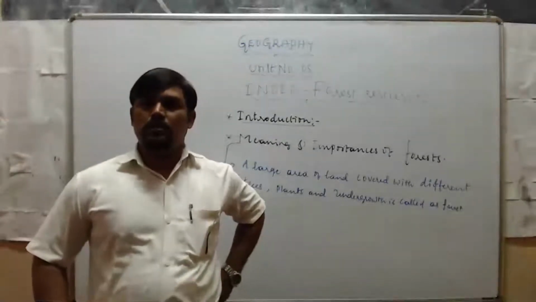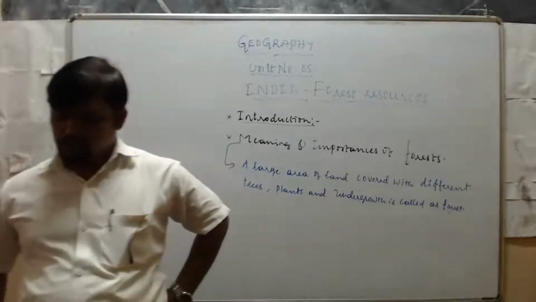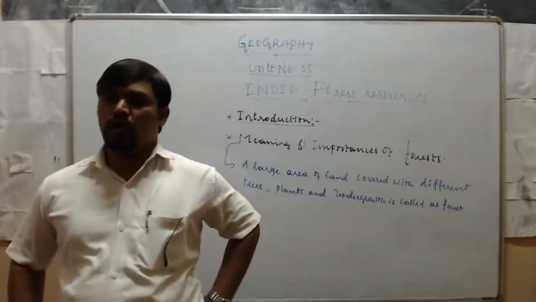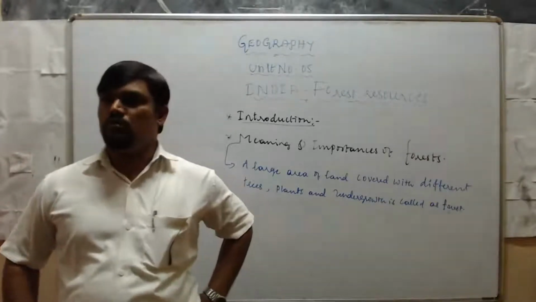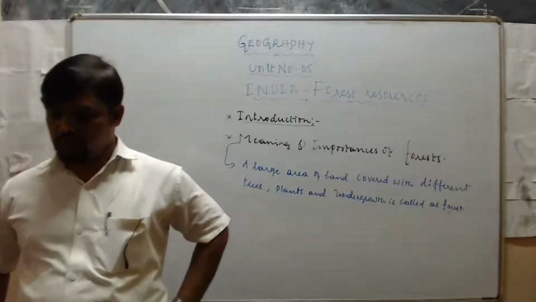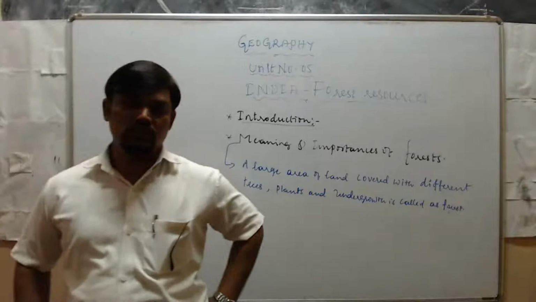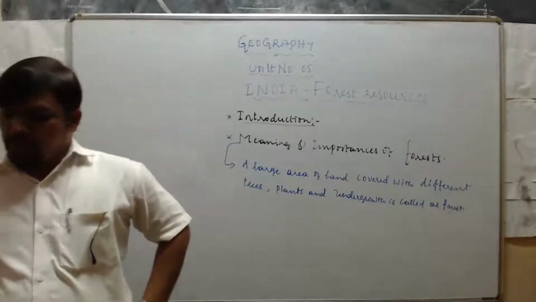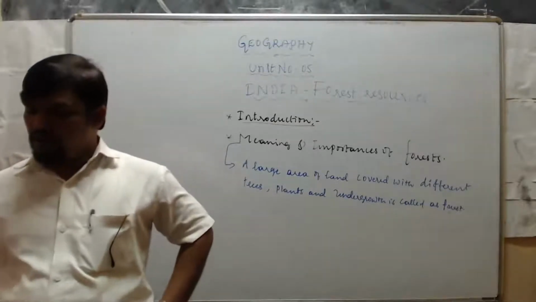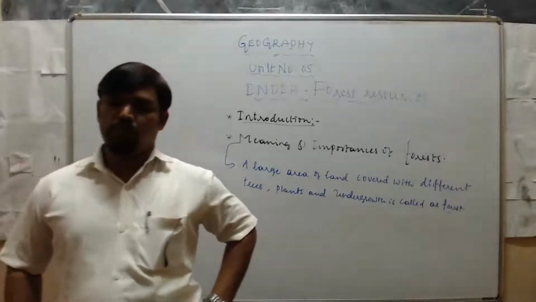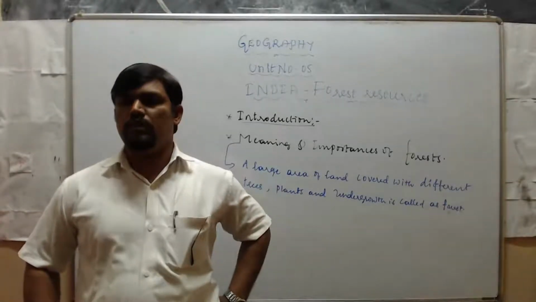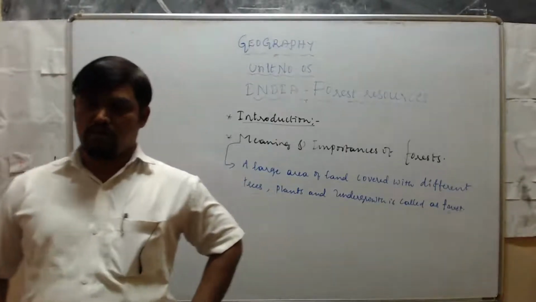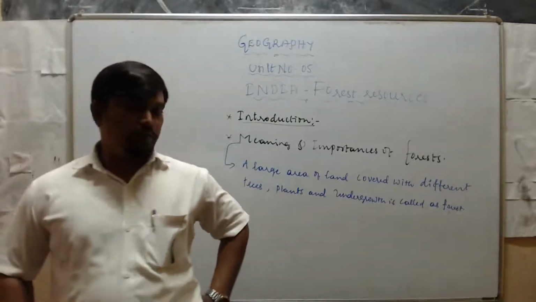Yes, forest provides raw materials for industries. For example, bamboo and sandalwood are important woods provided to industries. Forests provide raw materials to forest-based industries. Next, forests provide fodder for livestock and employment opportunities for the people. A separate forest department is there, so it helps to generate employment opportunities, and it provides fodder for livestock. These are some importances of forest.